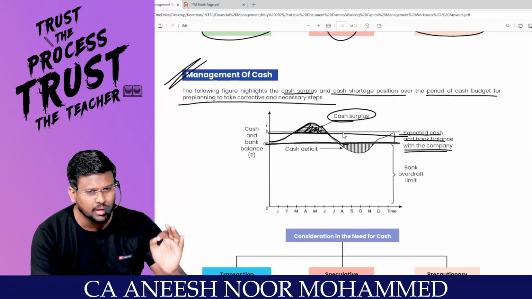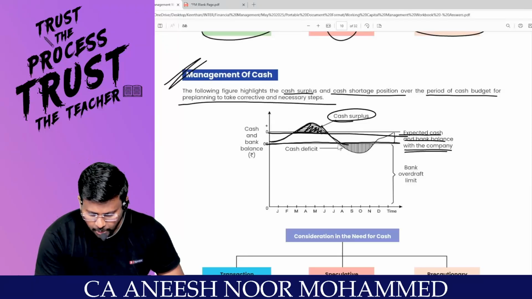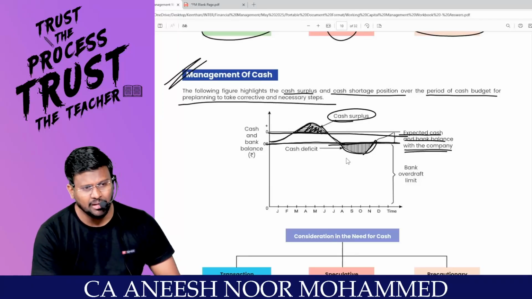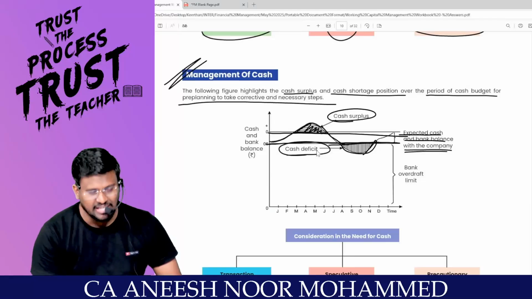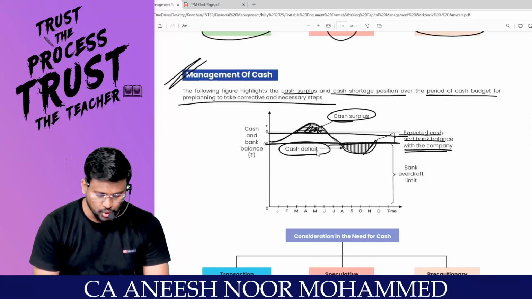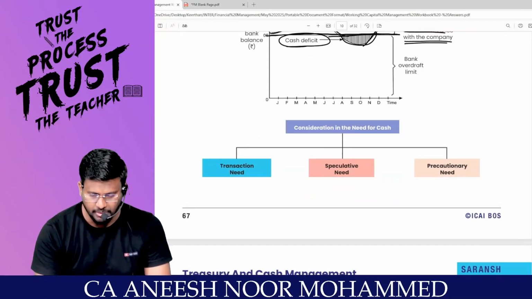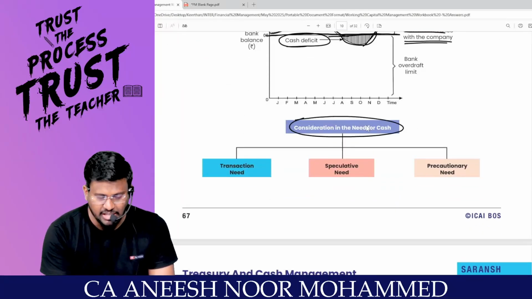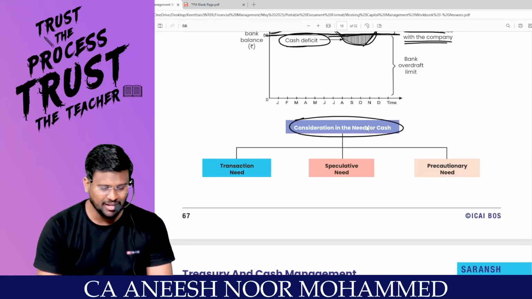Unnecessarily, I am holding huge money. Sir, if I am holding less than the line, that is called cash deficit. In an organization, what should not be there? Cash surplus should not be there, and cash deficit should not be there. I have to keep the cash for my need. What are my needs, sir?